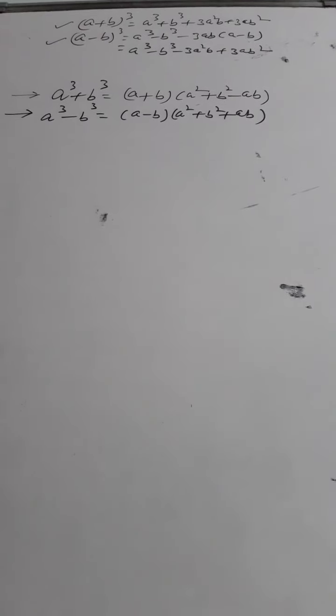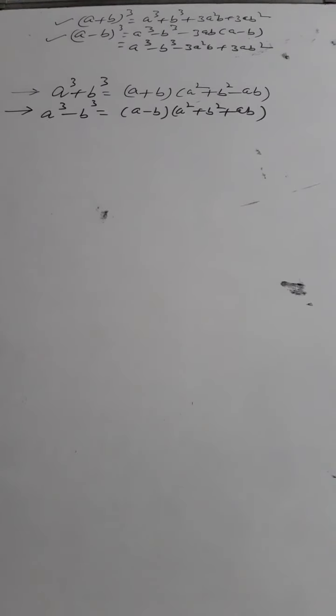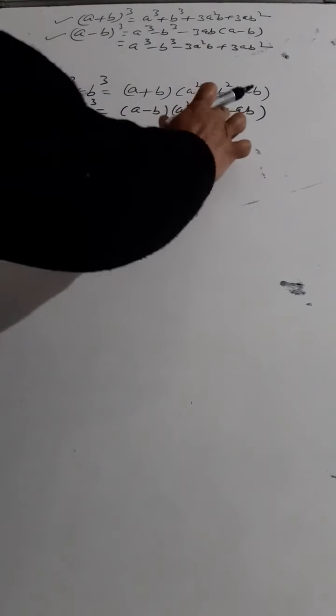So these are the two identities we have to apply in question number 8 and question number 9. So remember, a cube plus b cube is always equal to a plus b into a square plus b square minus ab, and a cube minus b cube is always equal to a minus b into a square plus b square plus ab. The interesting part is this: in case of minus it is plus here, and in case of plus it is minus here. Please make a note of that.